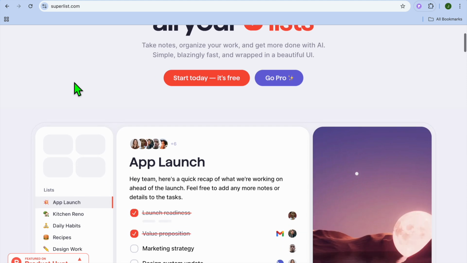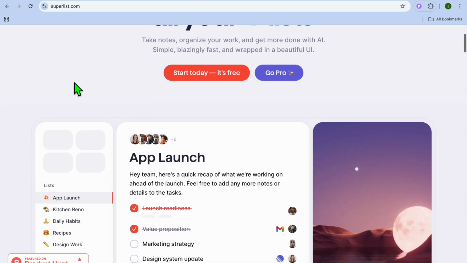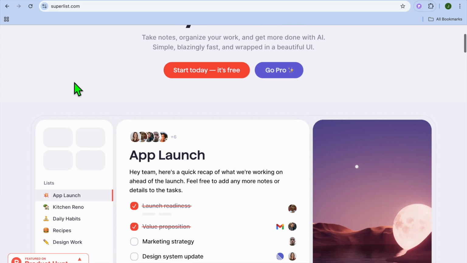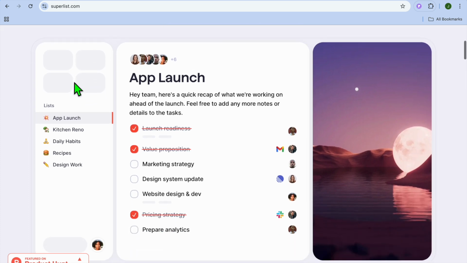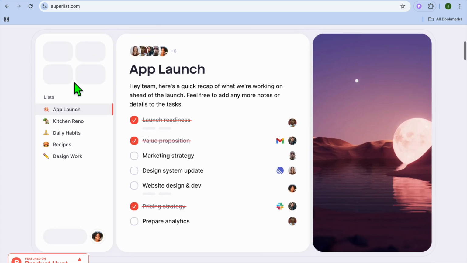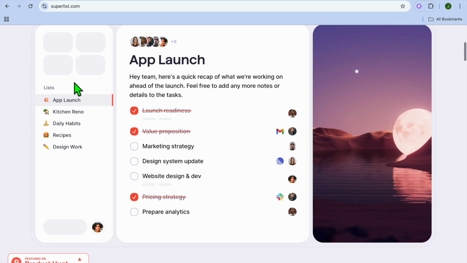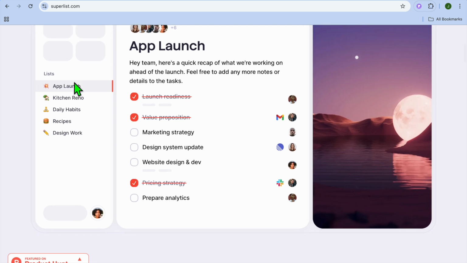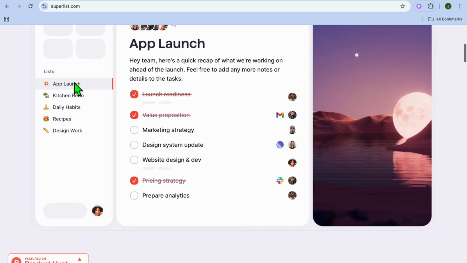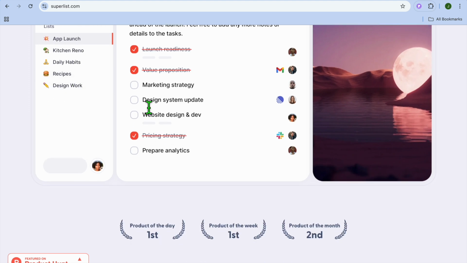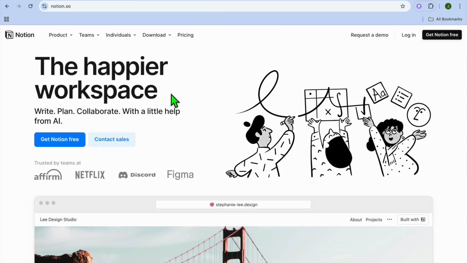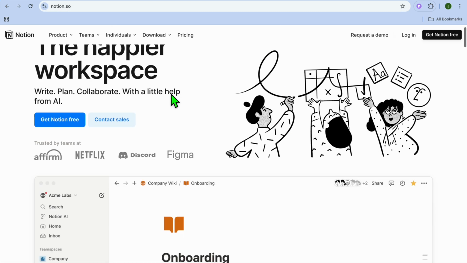Superlist is a task management and collaboration tool that helps you organize projects, tasks, and goals with an easy-to-use interface. It focuses on helping teams collaborate efficiently and track work in real time. With features like smart tasks, project boards, and a sleek interface, Superlist is designed to streamline team workflows and personal productivity. On the other hand, what is Notion?